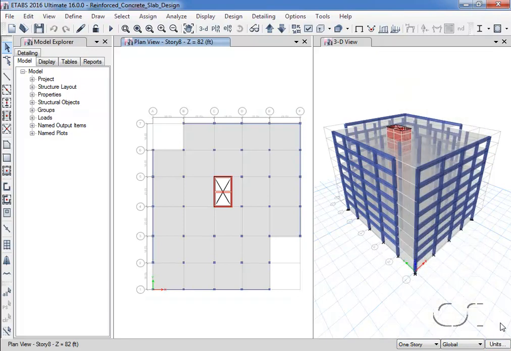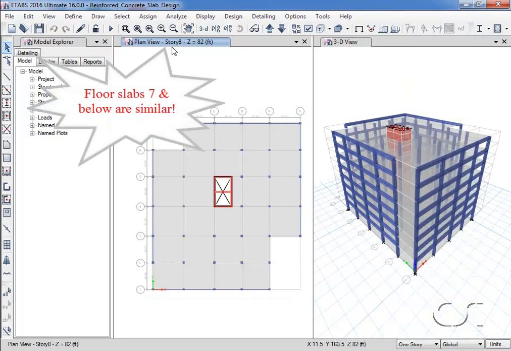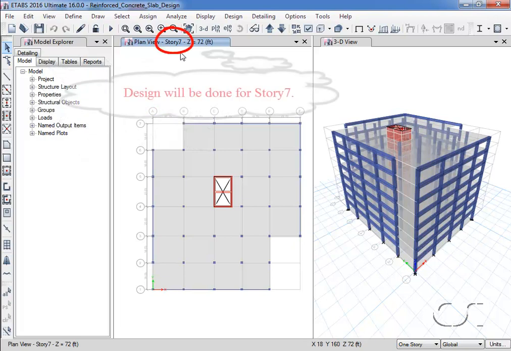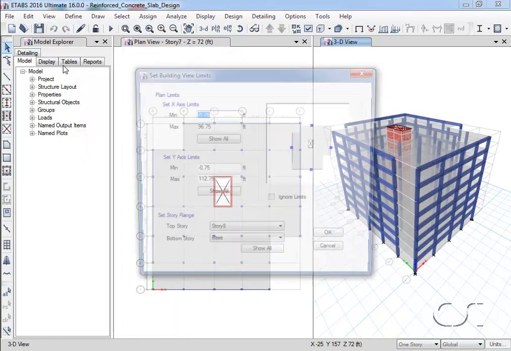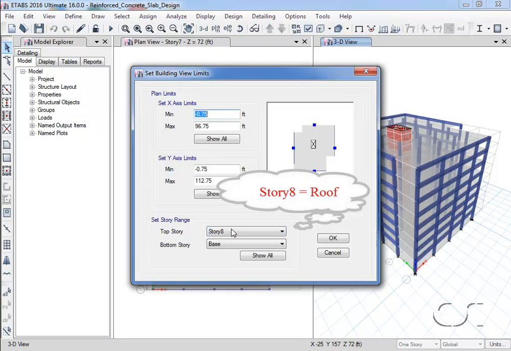In this tutorial, we are going to focus on the design of the typical residential floors, Story 7 and below. Story 8, which is the roof and has different loading, will not be included in the current design. Since we will not be designing the roof, we can remove Story 8 from our 3D view.